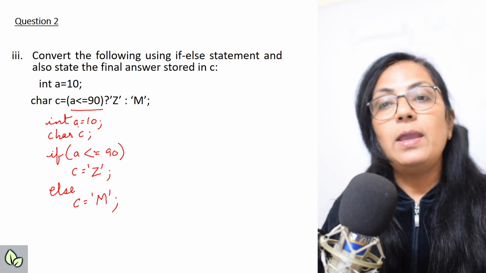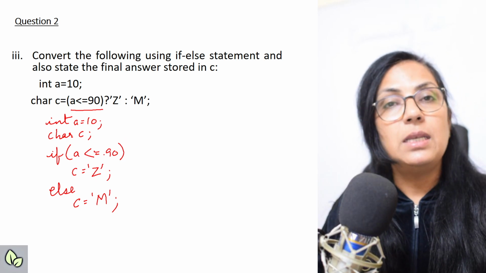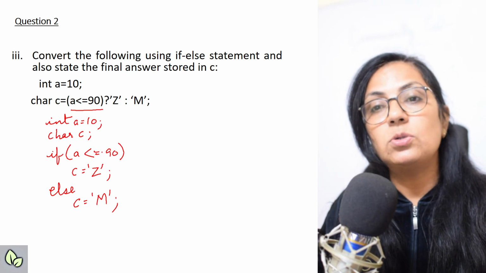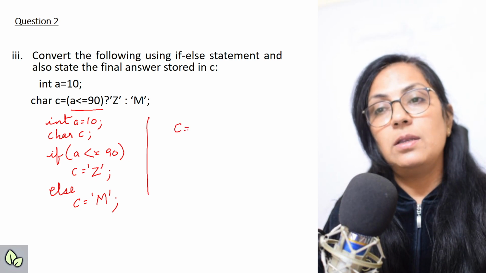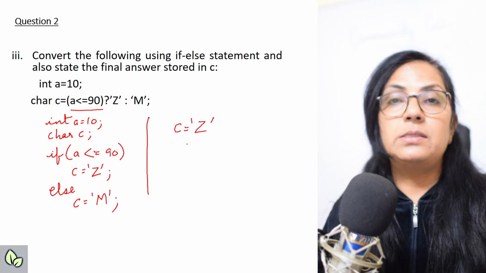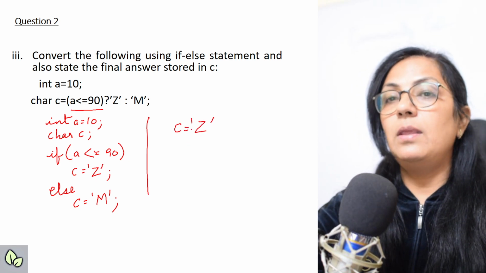So the value of A is 10. 10 is less than equals to 90. Yes, it is true. So C will store the value Z. Right, children? So two parts are there. We have done both. The next one.